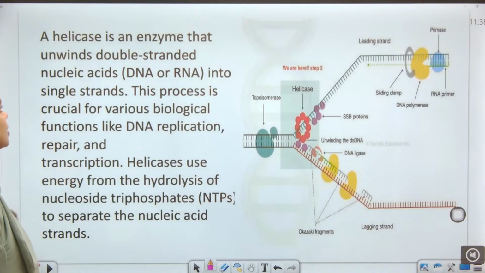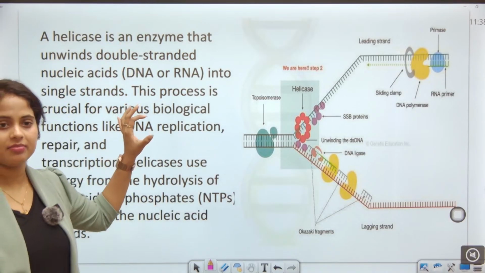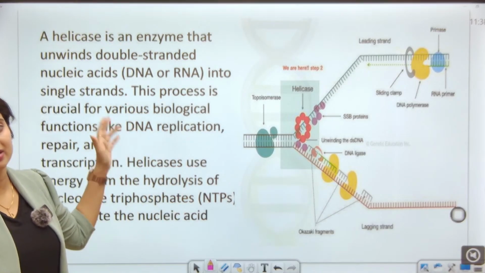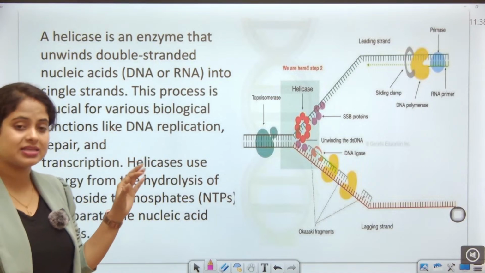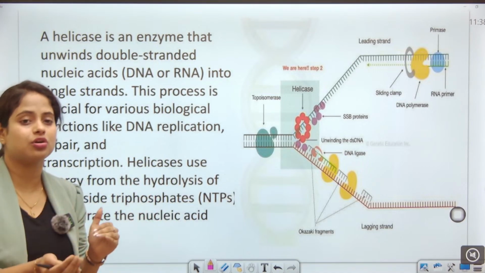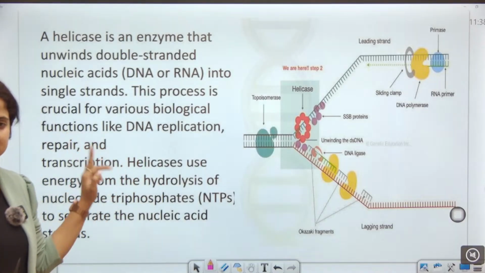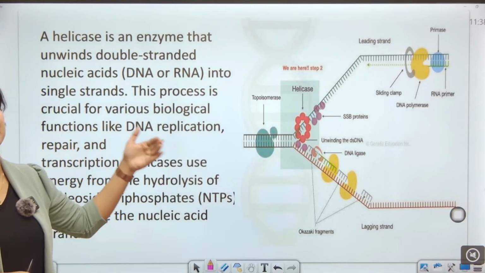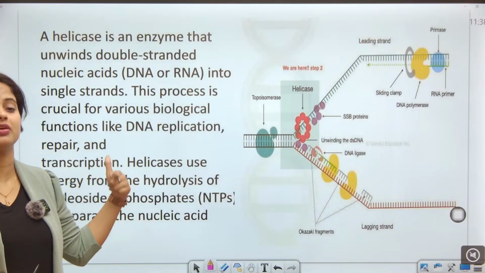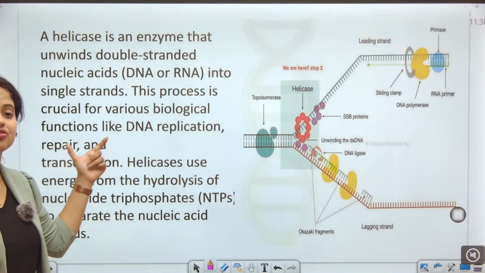A helicase is an enzyme that unwinds double-stranded nucleic acids and helps separate them into single strands. This process is crucial for various biological functions like DNA replication, repair, and transcription.